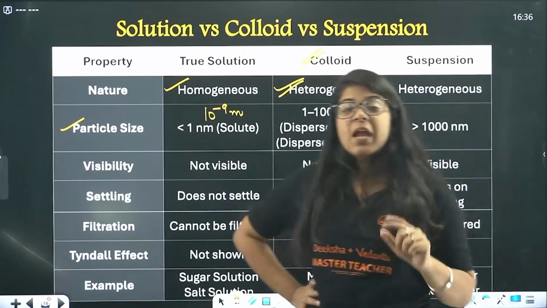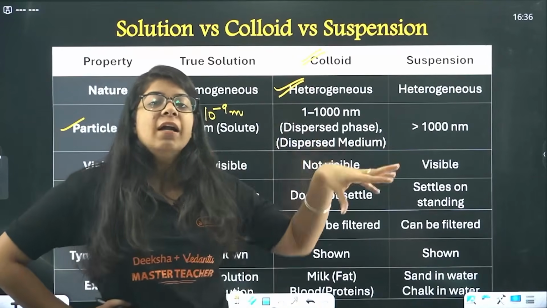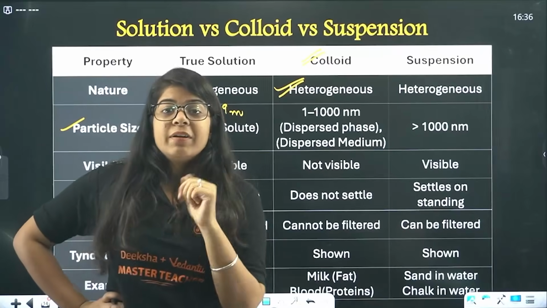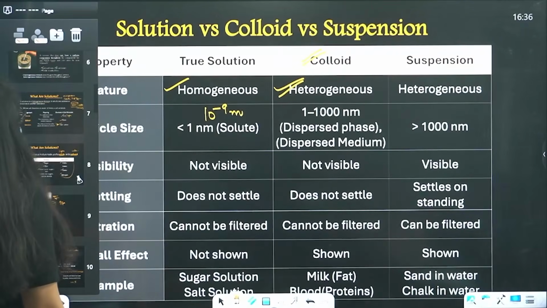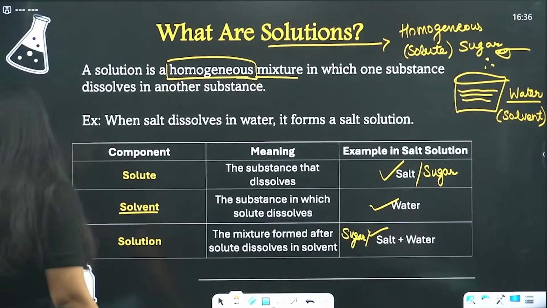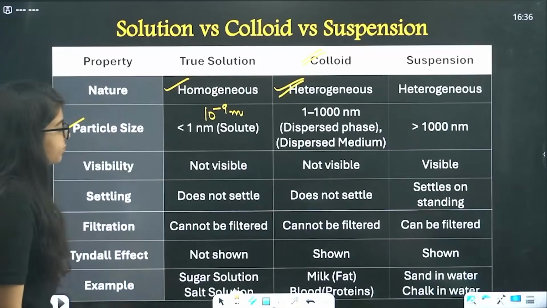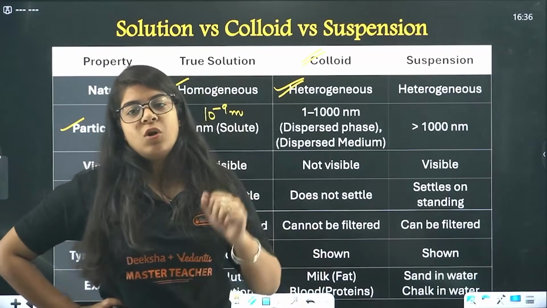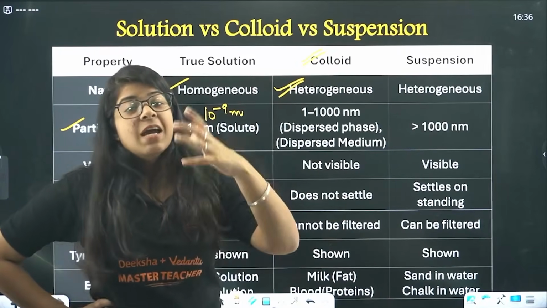Solute and solvent. That is not the case in suspension and colloid. You cannot call sand a solute and you cannot call water a solvent, right? Because when we just started solution, what did we say? It's a homogeneous mixture, right? And sand and water is definitely not a homogeneous mixture, right? So in that, we don't call it solute and solvent. We call it dispersed phase, dispersed medium.